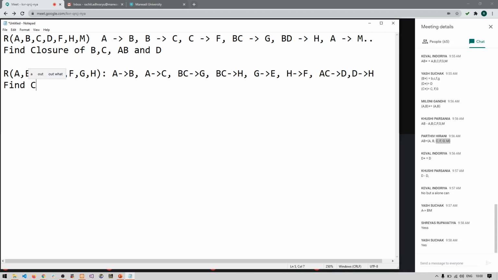So you can see the question. Give me the answer for this. Find the candidate key. You have been given some set of functional dependencies and I want the candidate key from this.